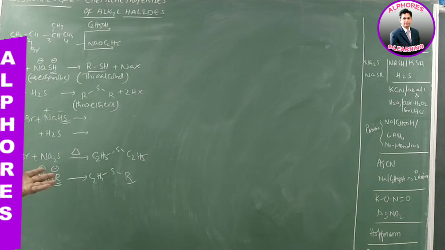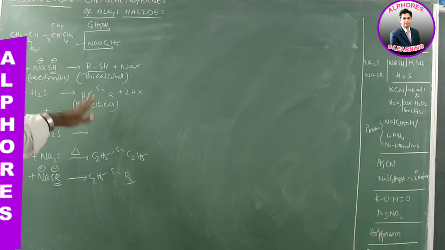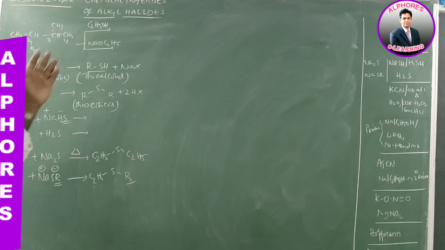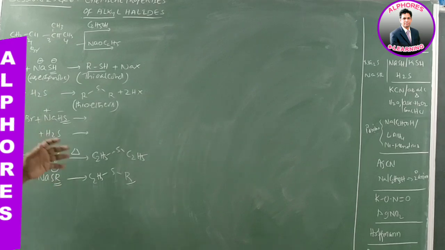So when we are using NaOR, as I said, ether formation takes place, and along with that, if the substrate is tertiary, elimination product is possible. But here I am not going to say any elimination product, because SH minus or SR minus is a good nucleophile rather than a good base.